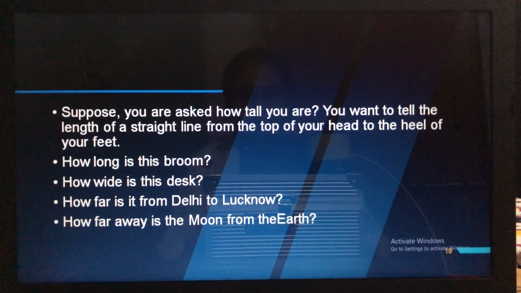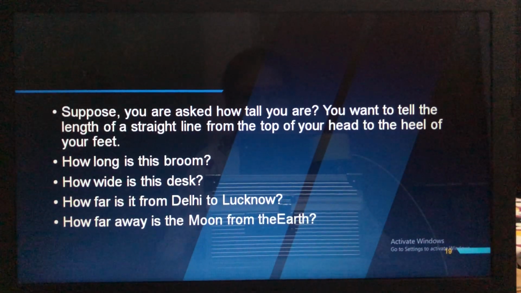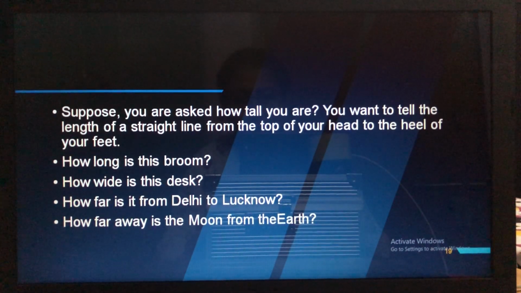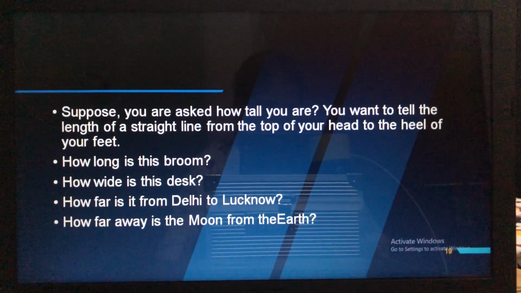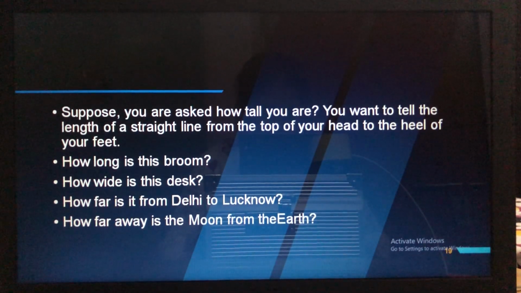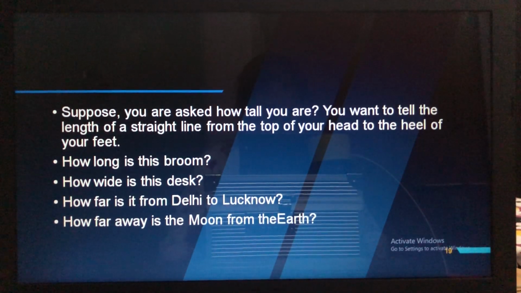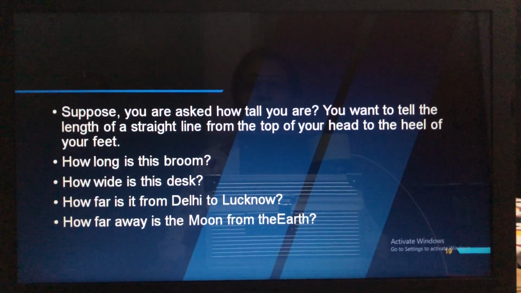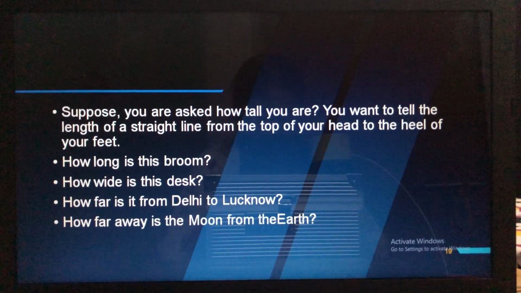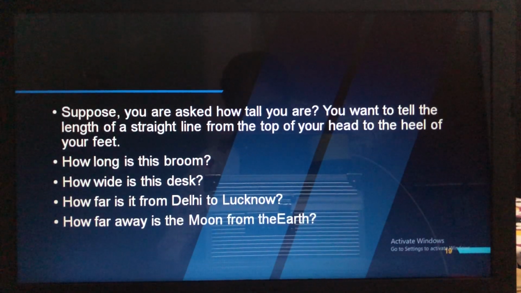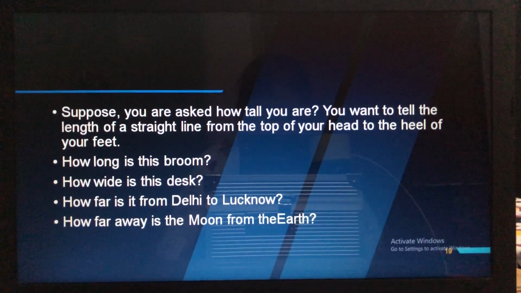How long is this broom? How wide is this desk? How far is it from Delhi to Lucknow? How far is the moon from the earth? So like this, so many questions are there that you have to answer. All these questions have one common thing. Can you tell me what that is? They all concern the distance between two places. What they measure is the distance between the two places.